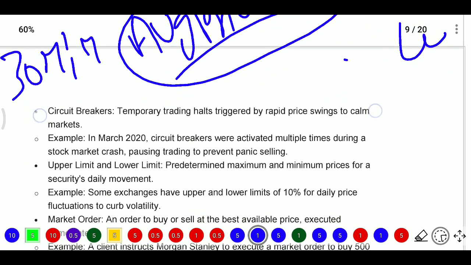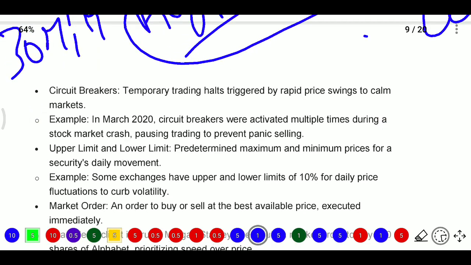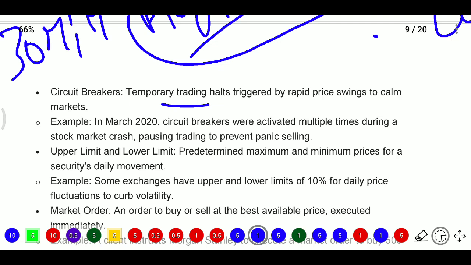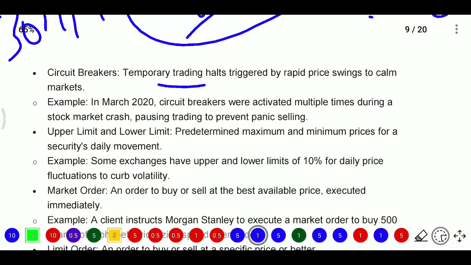price. Next, circuit breakers. Circuit breakers are temporary trading halts triggered by the stock exchange during rapid price swings to calm the market. Sometimes some news comes, and from that news rumors spread, and investors start buying and selling excessively. Then circuit breakers are used by the stock exchange. For example, in March 2020, circuit breakers were activated multiple times during the stock market crashes, pausing the trade to prevent panic selling.